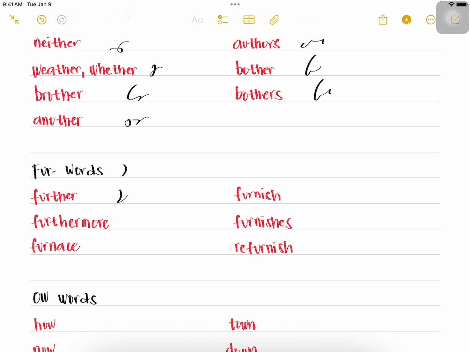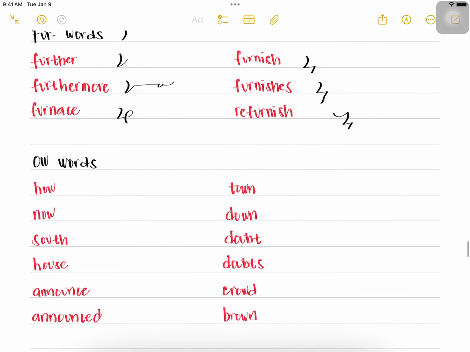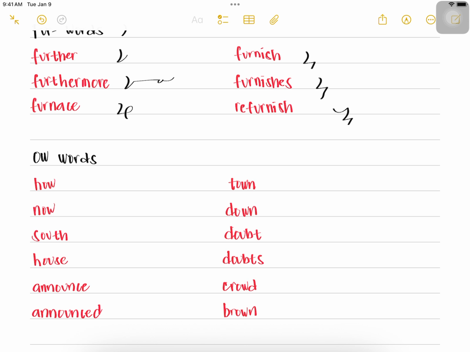further, furthermore, furnace, furnish, furnishes, and refurnish. Okay. Now, for the sound of ow, it is the combination of the sound of A and the